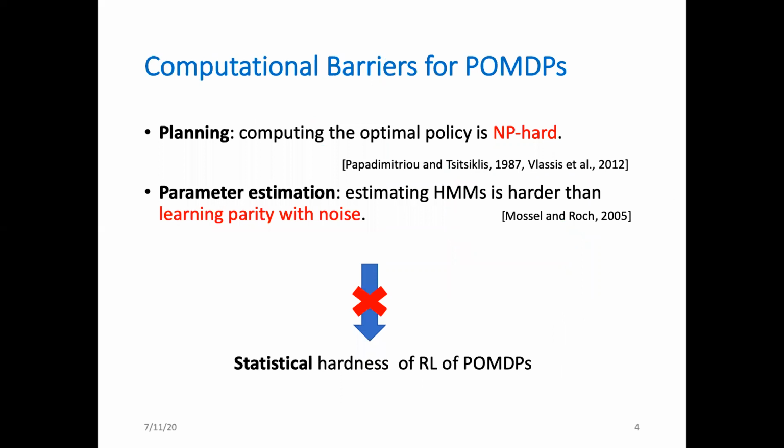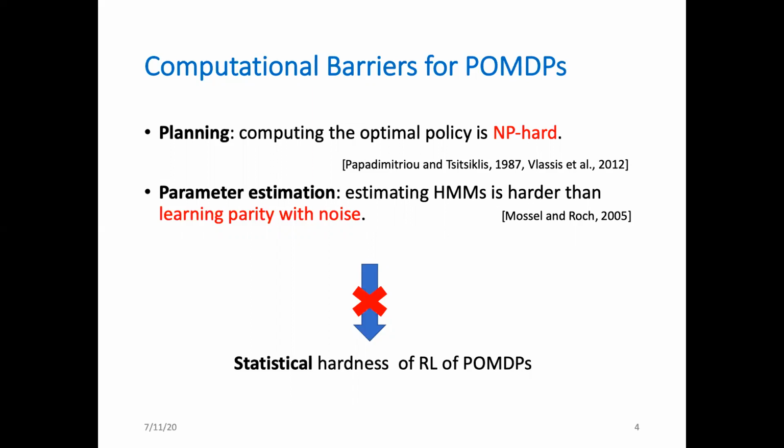Due to the partial observability, there have been many hardness results about learning POMDPs. For planning, it has been shown by Papadimitriou, Tsitsiklis, and Velasquez that computing the optimal policy for a given POMDP model is NP-hard in general. And for parameter estimation, Mossel and Roch proved that estimating the parameters of a hidden Markov model is at least as hard as learning parity with noise. Since HMM is a special case of POMDP without control, this result directly implies that estimating POMDPs is also hard.